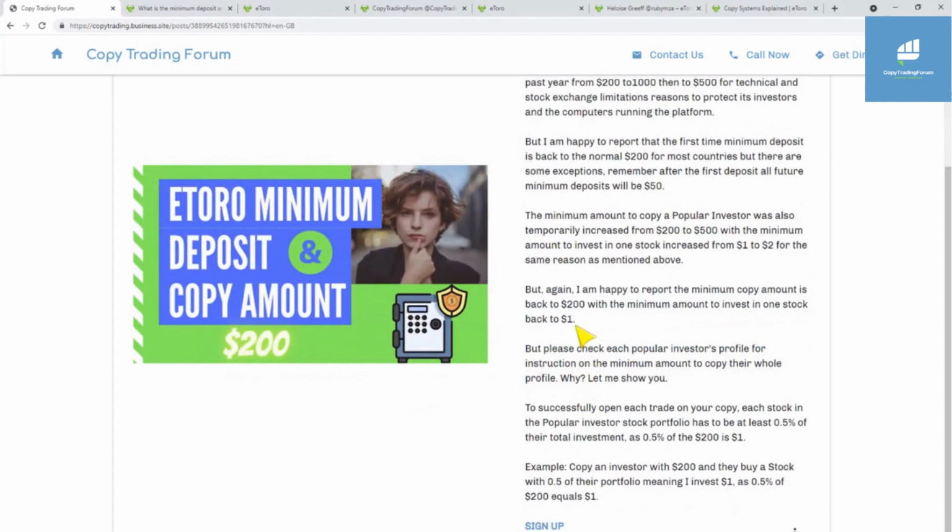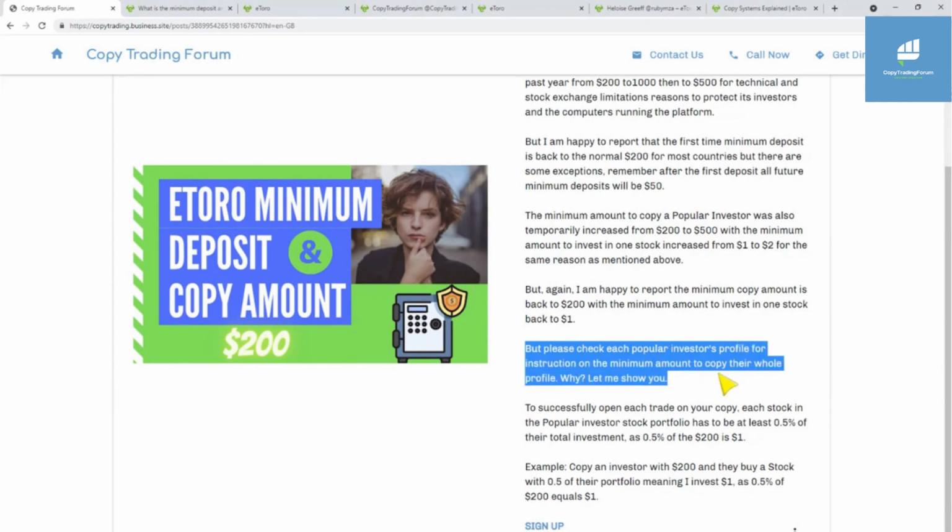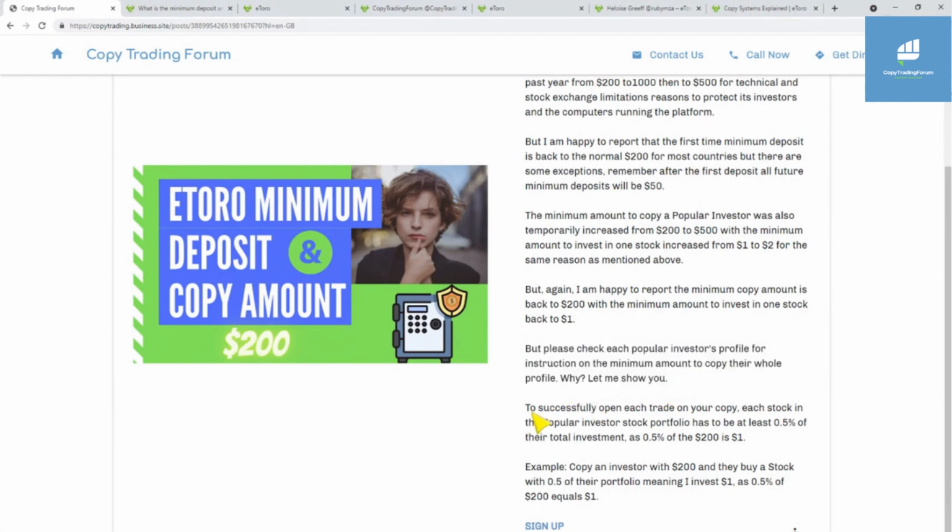Okay, so I'm going to explain why that is now. But remember to please check each popular investor's profile for instructions on the minimum amount to copy their whole profile. Why? Let me show you. Okay, so I'll just go over an example, then I'll show you on the platform.